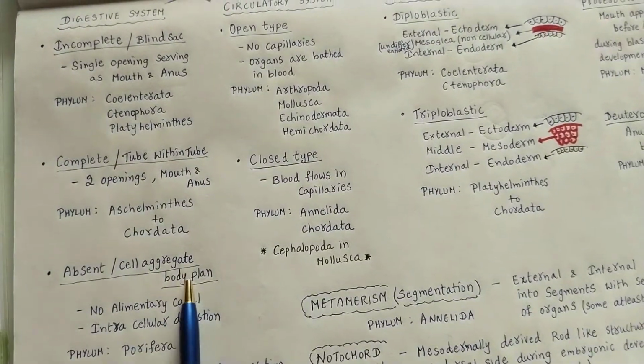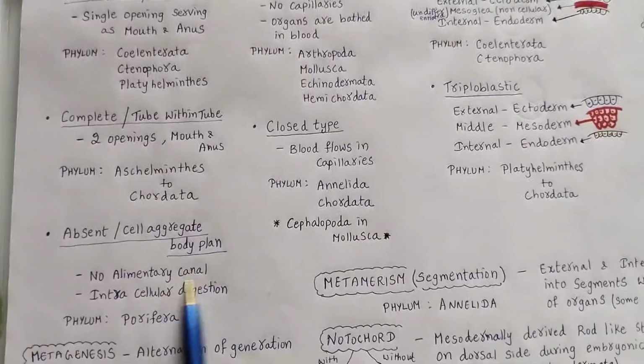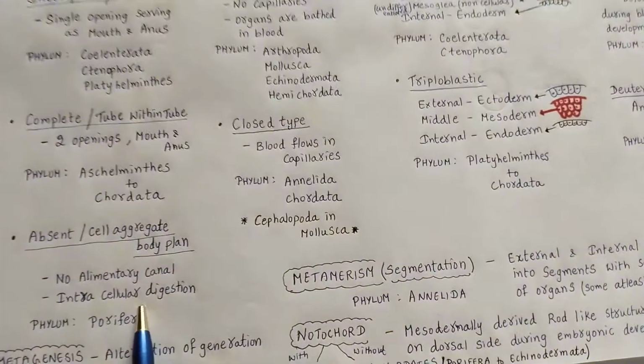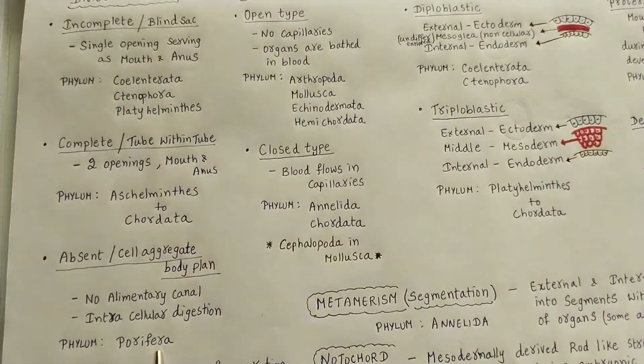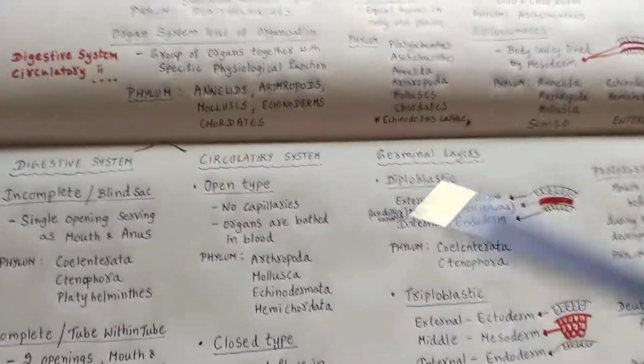So cell aggregate body plan. What is cell aggregate? You can see this is considered a cell aggregate. No specific system and no alimentary canal. Only intracellular digestion will occur. Which phyla will come under that? Porifera. So this is about the digestive system which comes under the organ system level.